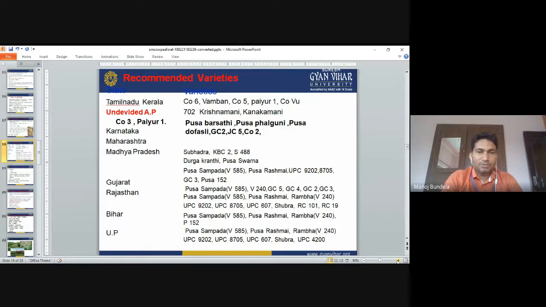In Madhya Pradesh, the major growing varieties are Subhra, KBC2, Durga Kranti, Pusa Swarna, Pusa Sampada, and Pusa Rashmi. In Gujarat, GC1, Gujarat Cowpea 3, and Pusa 152. In Rajasthan, Pusa Sampada, Pusa Rashmi, Rambhau, Subhra. In Bihar and UP, Pusa Sampada, Pusa Rashmi. So these varieties are grown in UP, Bihar, Gujarat, Rajasthan, in all areas.